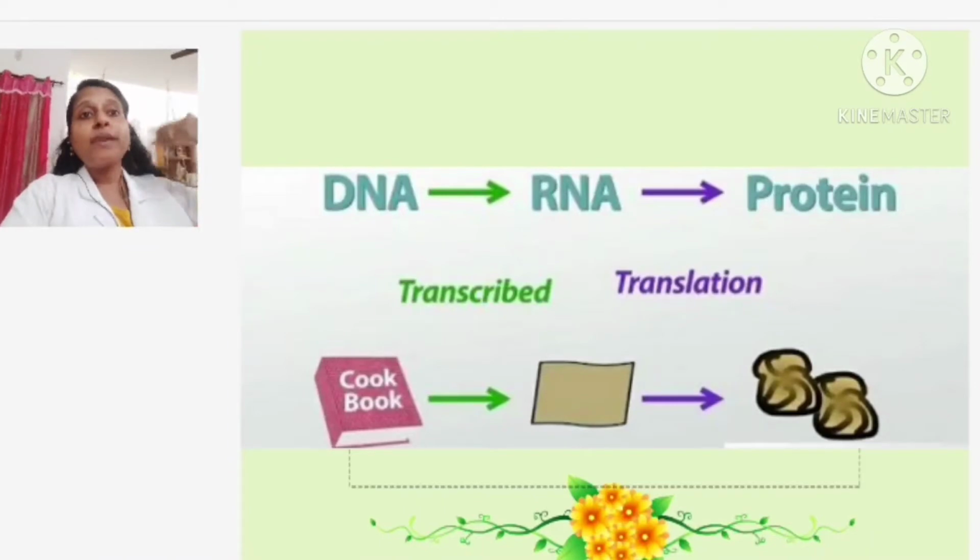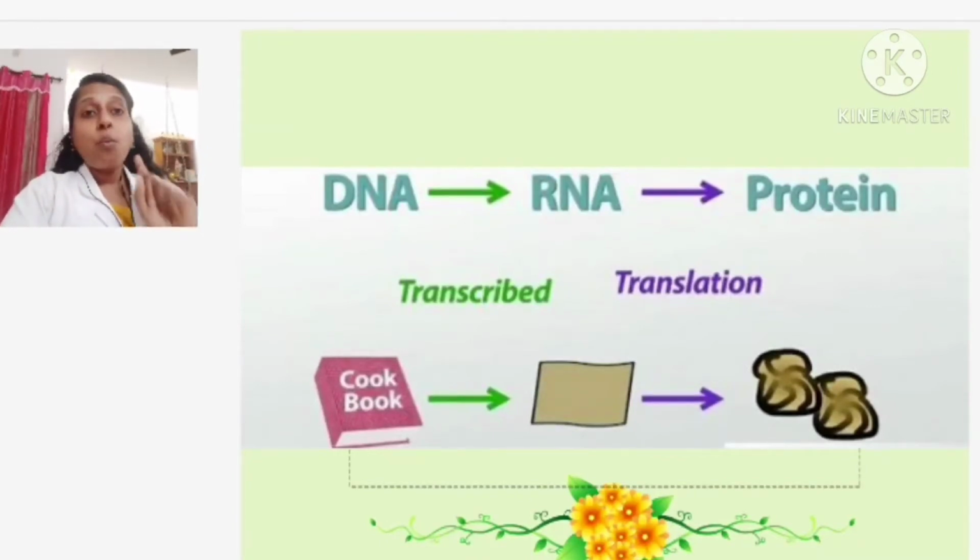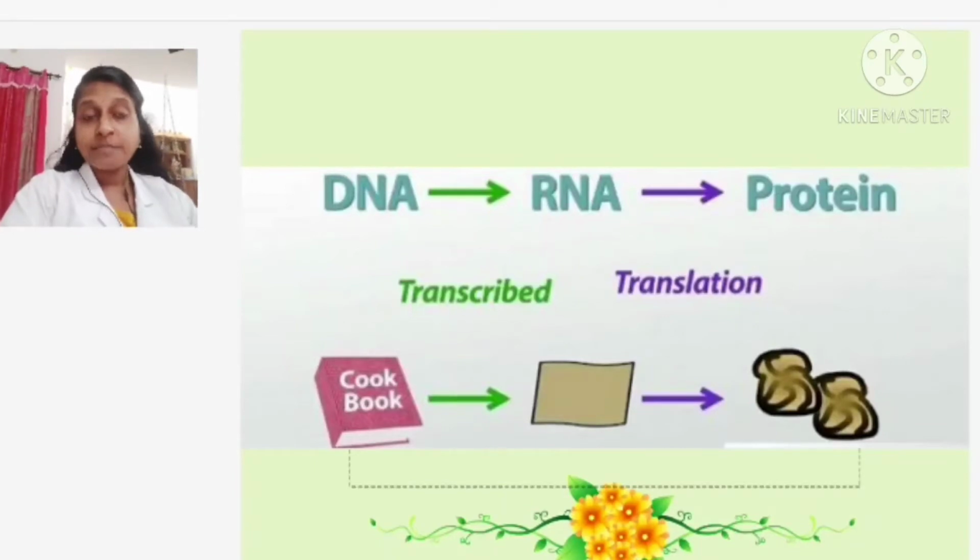So, for the forming of any protein, enzyme or substance, there are two main processes involved. One is transcription, that is copying of the DNA and conversion into mRNA, and the formation of protein from mRNA, we call translation. Is it clear? You already know.